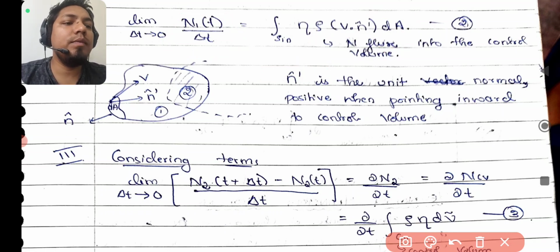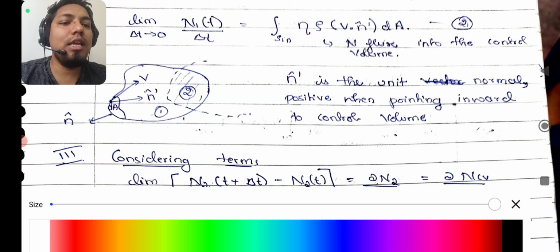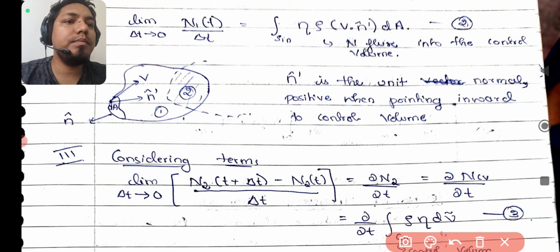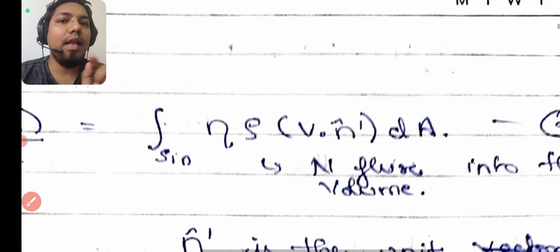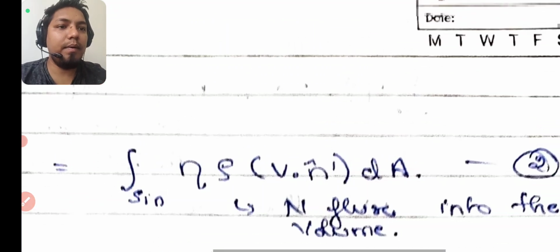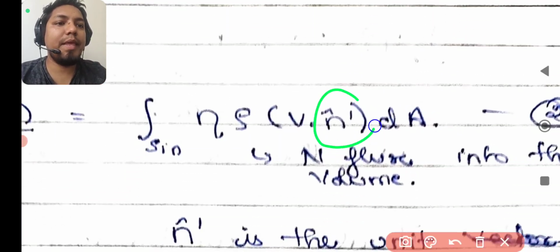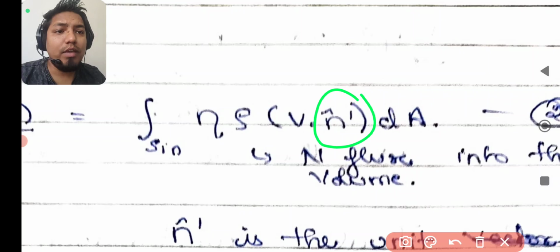But if you notice, this is not the same, this is n cap prime. I will tell you why we are using two different vector symbols here.